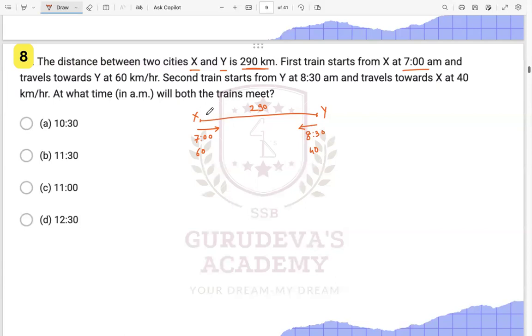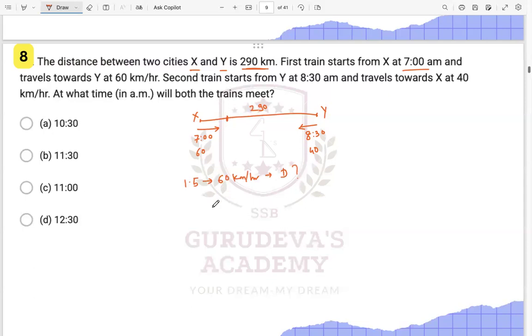Okay. So this particular train, which is starting from X, is starting at 7 o'clock. So from 7 till 8:30, only this train will be covering the distance, right? So from 7 till 8:30, we have 1.5 hours. In 1.5 hours with a speed of 60 kilometer per hour, how much distance will it be covering? You have to first find this distance, then together we will find the relative speed, right?